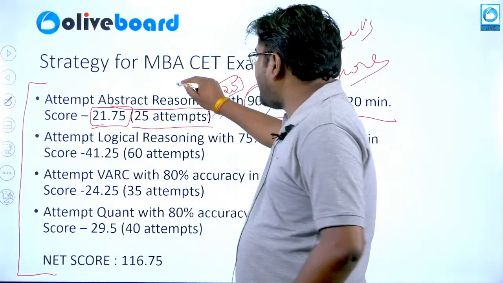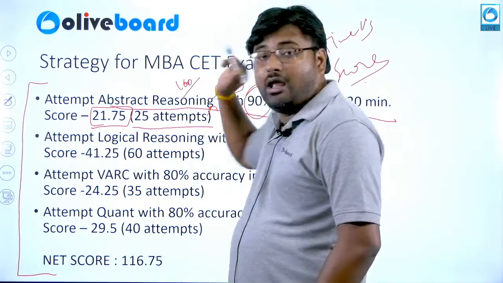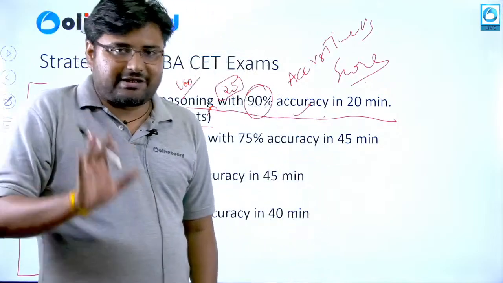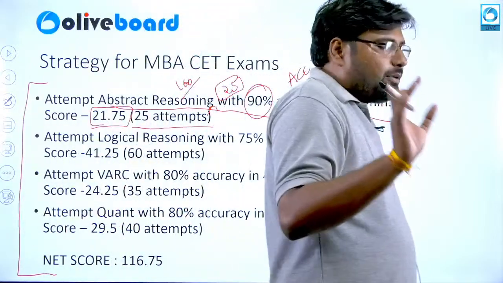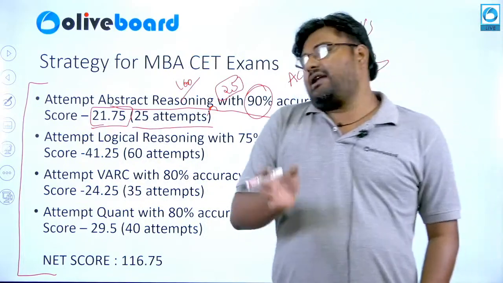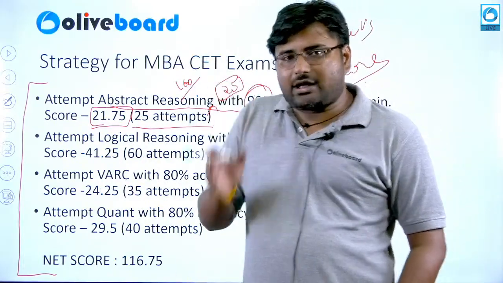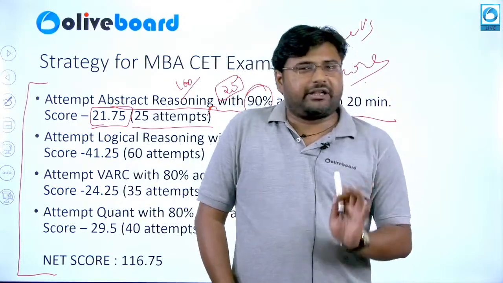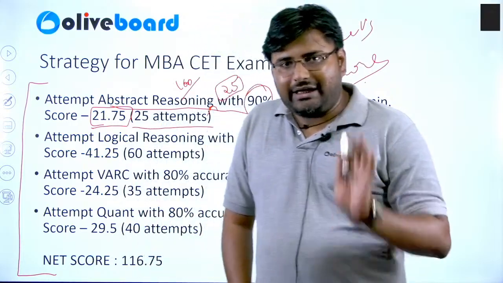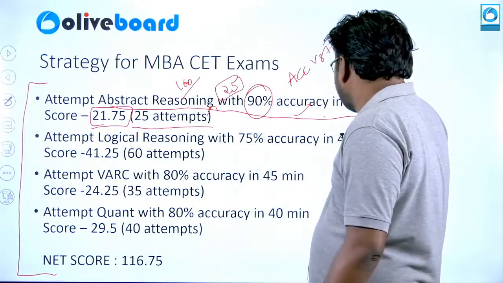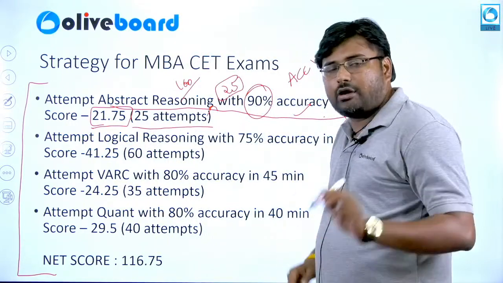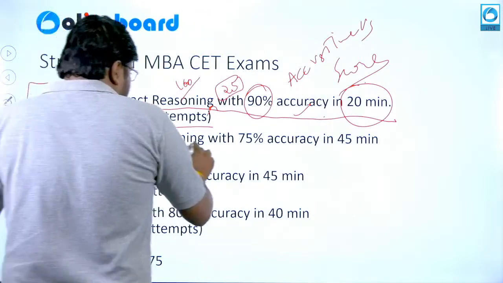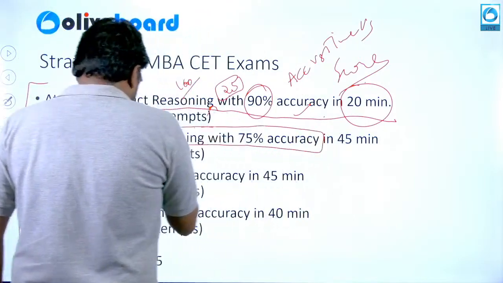You should not go for 100% accuracy for that matter, but you should go for 100% of attempts in the abstract reasoning section. And the time to attempt these questions should be less than 40 seconds, because there would be some questions in abstract reasoning that would take close to a minute. So you need to handle your time and complete the section in 20 minutes or less.